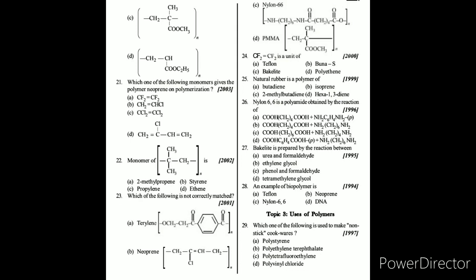Question number 28. An example of a biopolymer. Biopolymer means like a biomolecule. So the answer is DNA. Question number 29. Which one of the following is used to make non-stick cookware? Here the answer is C, that is Teflon, or we can say polytetrafluoroethylene.